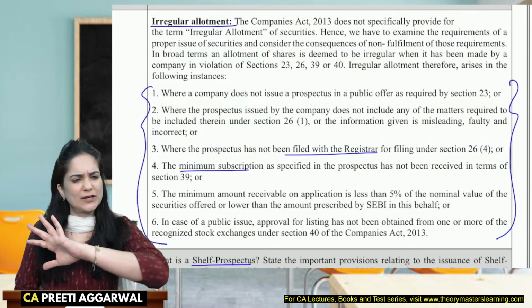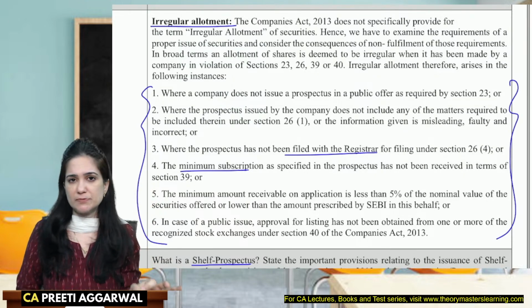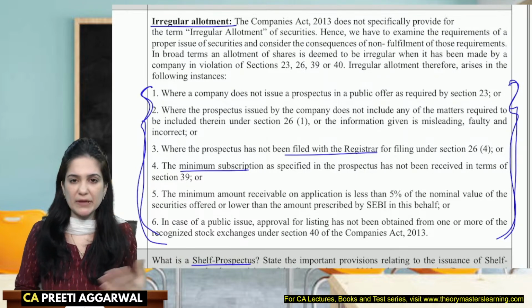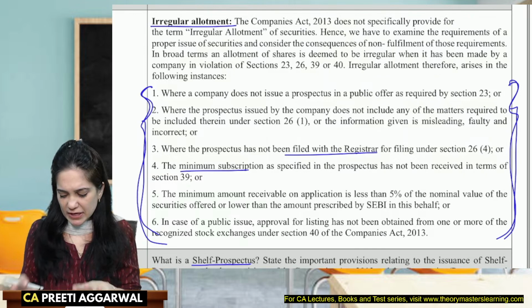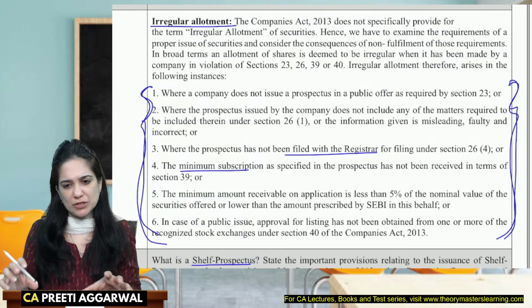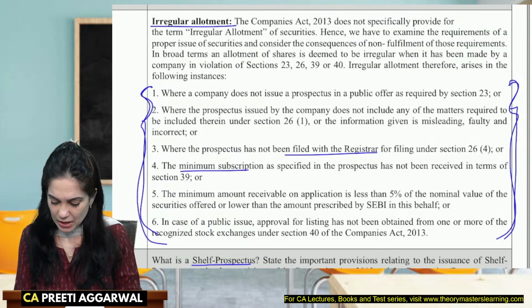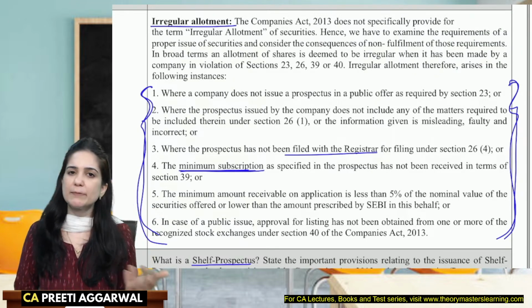There is no separate section. What are the repercussions? I mean, if the allotment becomes irregular, what penalty will be imposed? What is the penalty involved? Instead of giving it in one section, we have given it separately in the section concerning the irregularity itself. Now let's say for example, if the minimum subscription was not received and you still made allotments, what is the punishment?